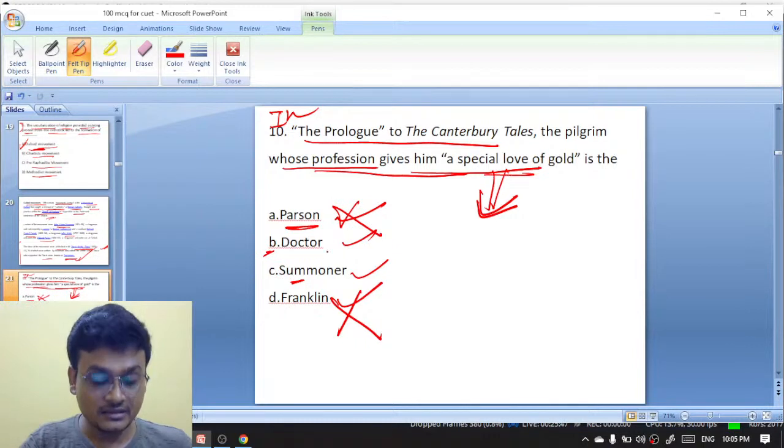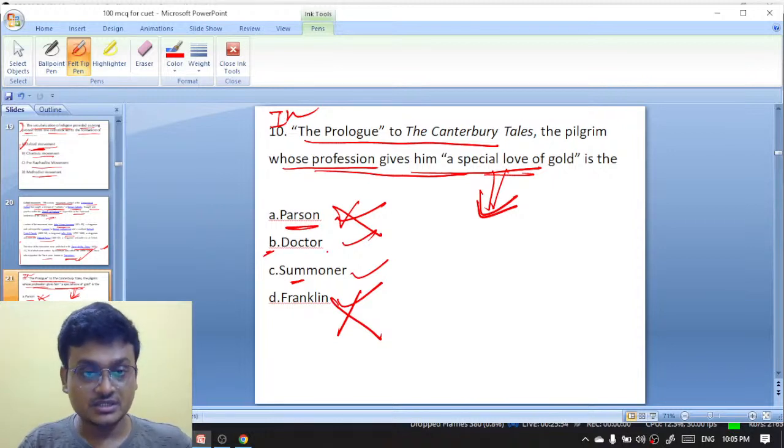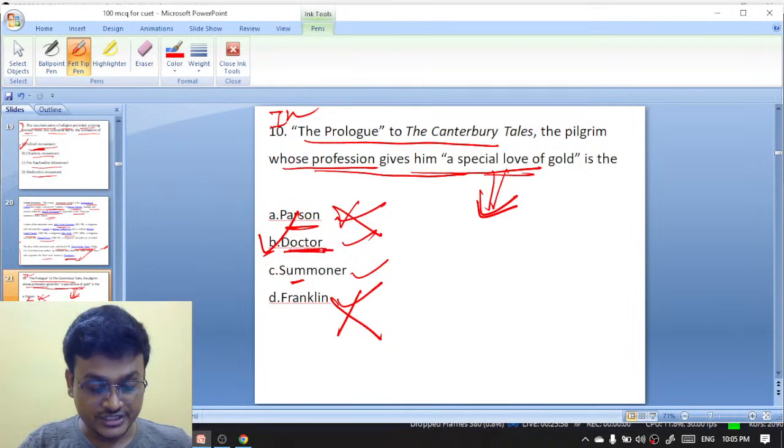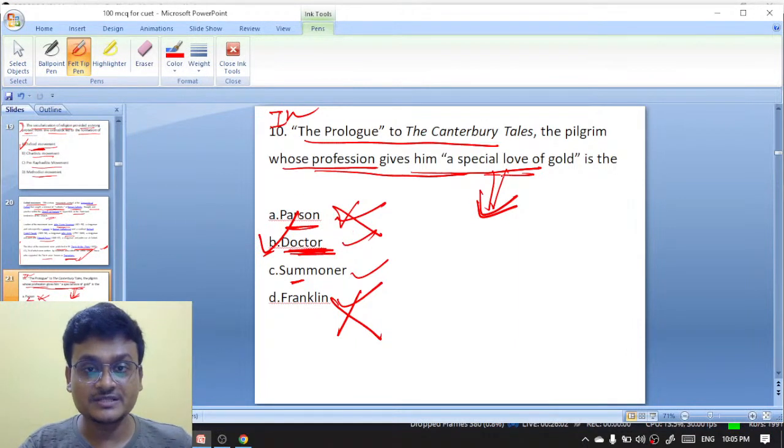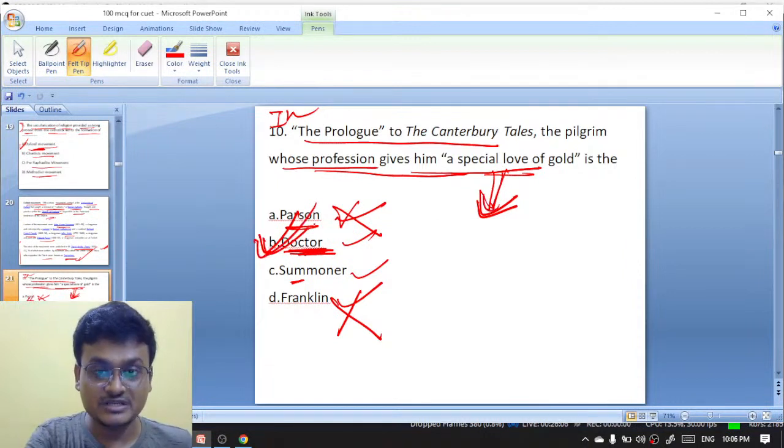Okay, Rani, exactly, fantastic, awesome. Yeah, doctor of physics, exactly. The doctor has a special love of gold. Doctor of physics, so B is the right answer.